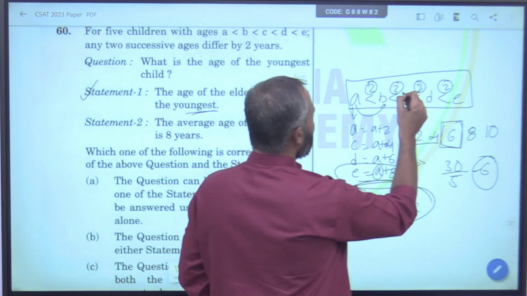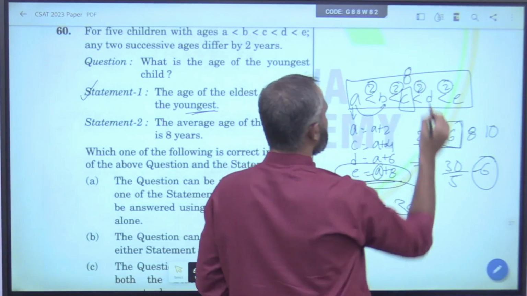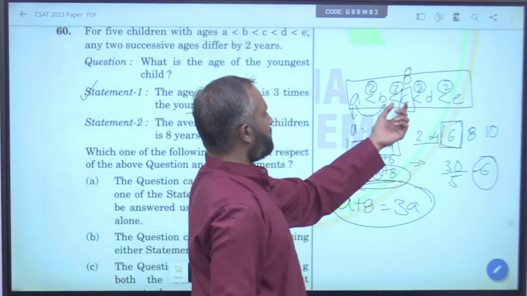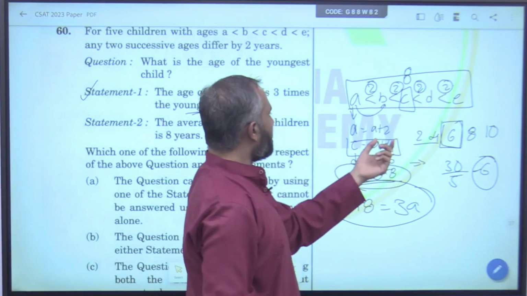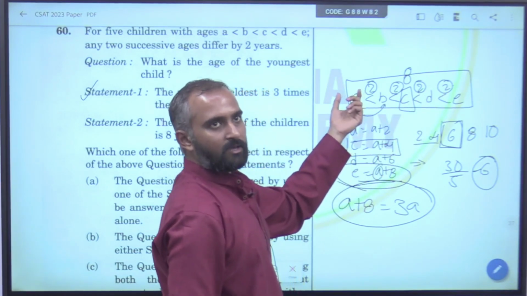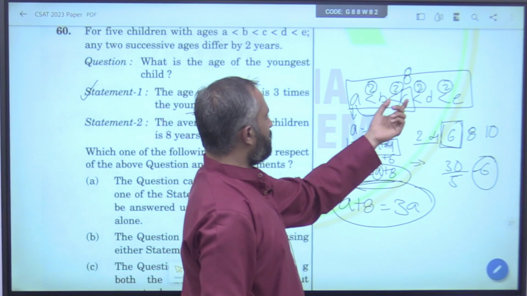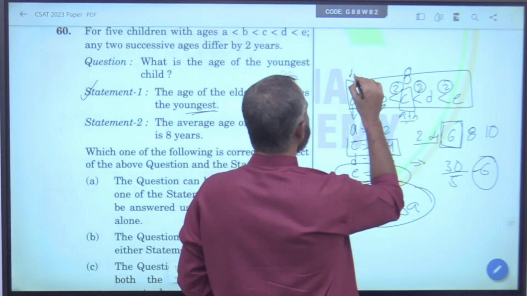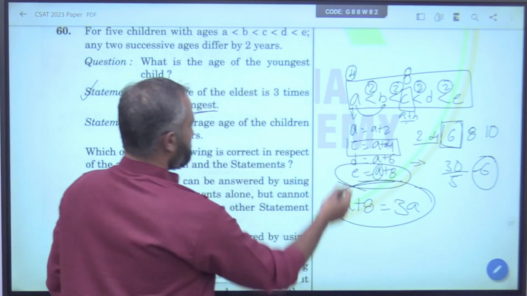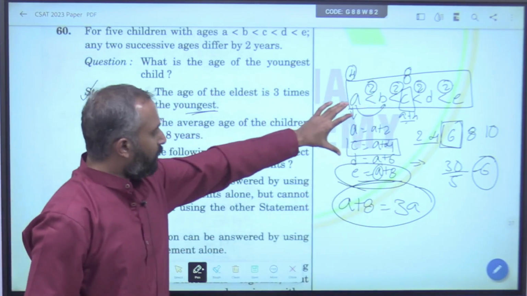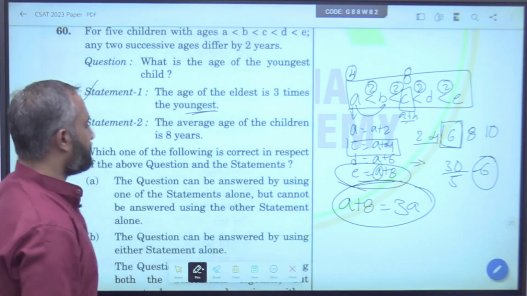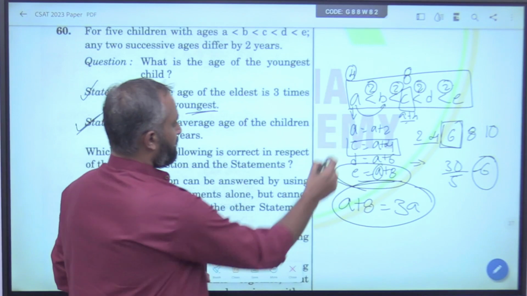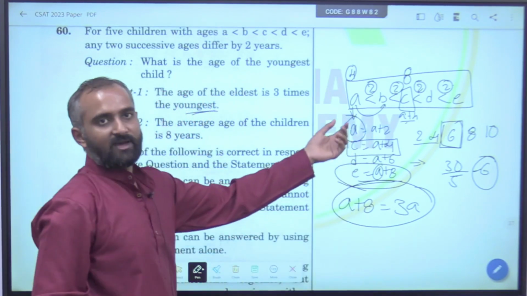So, what has he given? He has given this is 8 years. And you know the value from here. If you know any one of the digits, you can know the value of A. So, when A plus 4 is 8, what will be A? This is 4. You need not even solve, just from the equations itself, because once I have framed this equation, it is done. So, this could also be solved. So, what is the age of the youngest child? In both cases, we are able to find out the value of A.